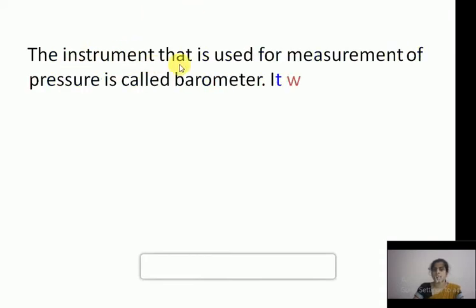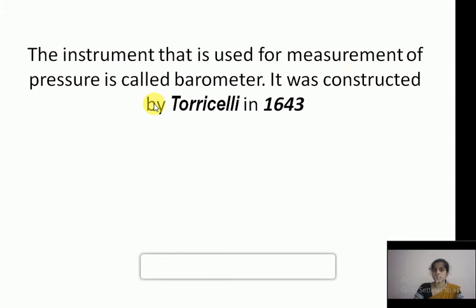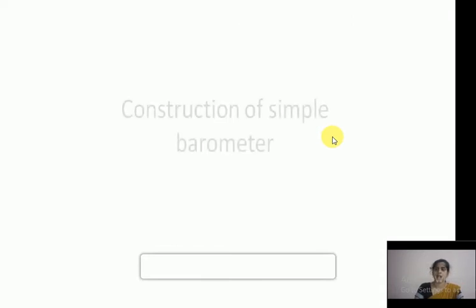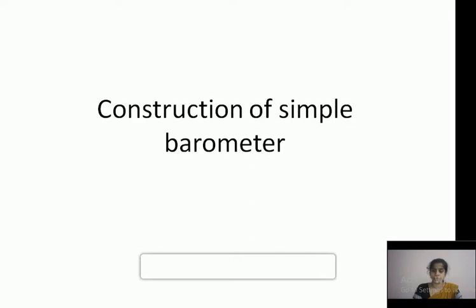So see, the instrument that is used for measurement of pressure is called what? Barometer. And it was constructed by Torricelli in 1643. Who constructed this barometer? Torricelli, in 1643. And how can you find the atmospheric pressure? With the help of a barometer. So first we need to know the construction of a simple barometer.